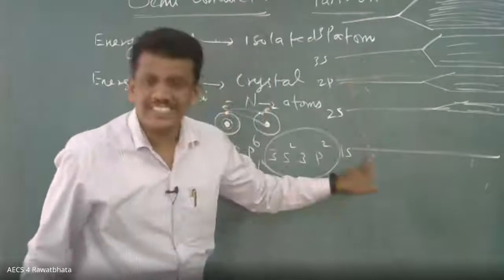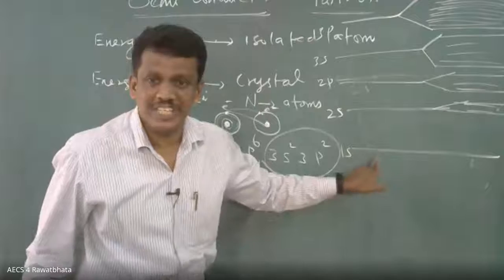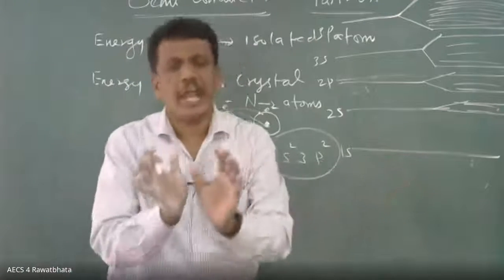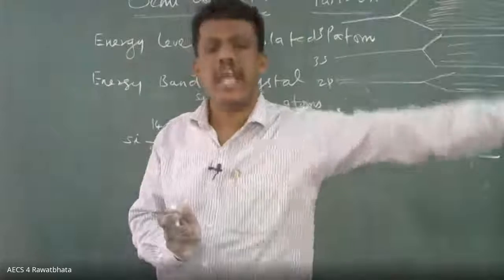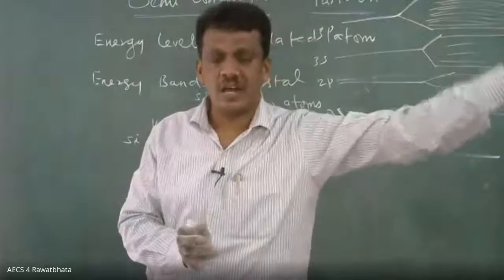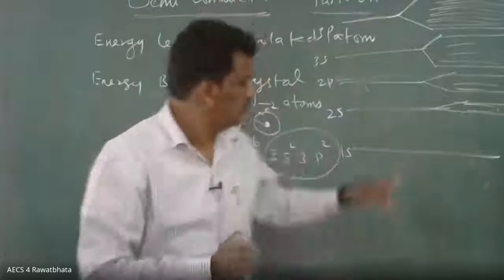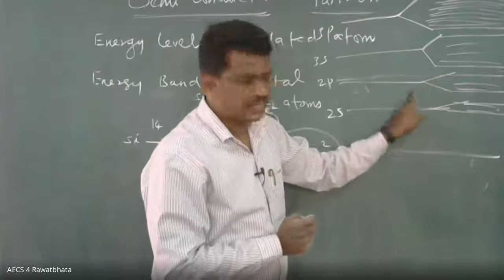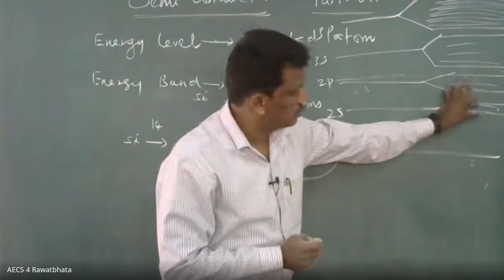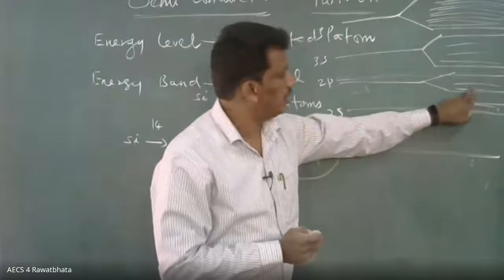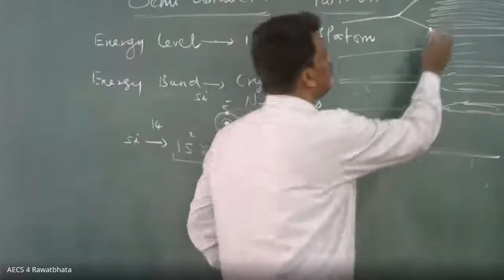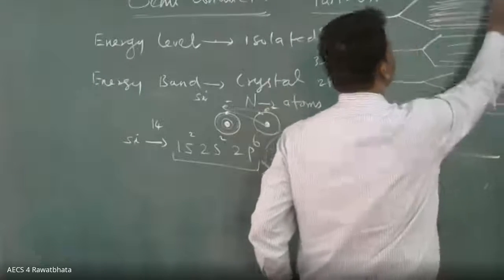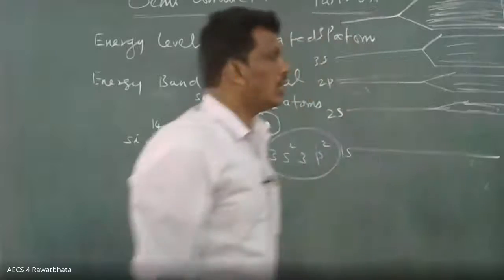This is an energy level, because it is innermost, so it will not have interaction with the electrons or nucleus of neighboring atoms. But here slowly the interaction increases. Here also the interaction is less, that's why you are getting few energy levels.